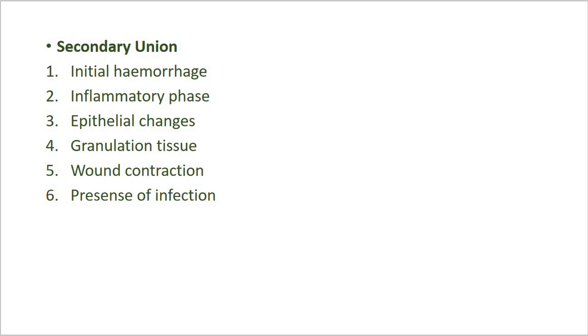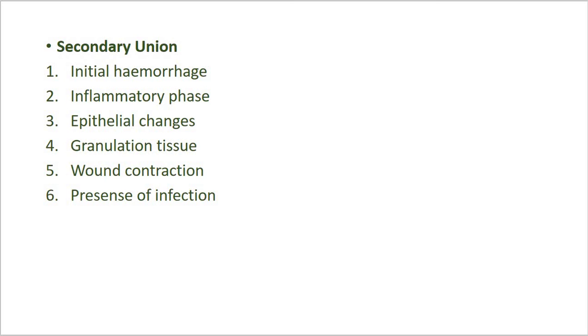Same, the secondary union, which is characterized by conditions such as an open wound with a large tissue defect, at times infected, having extensive loss of cells and tissues, and the wound is not approximated by surgical sutures but is left open. Okay, these are some conditions where secondary healing, or what we say is secondary union, is there.